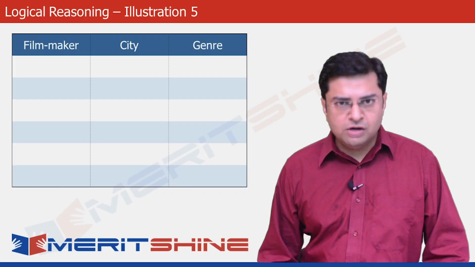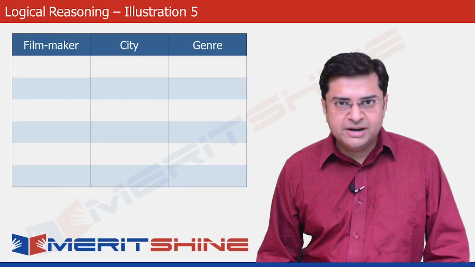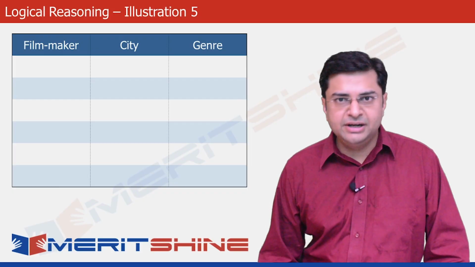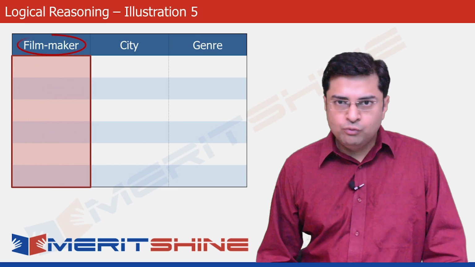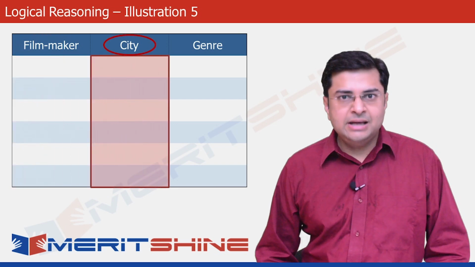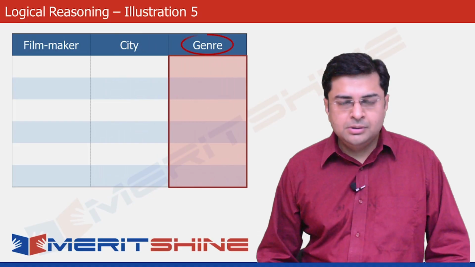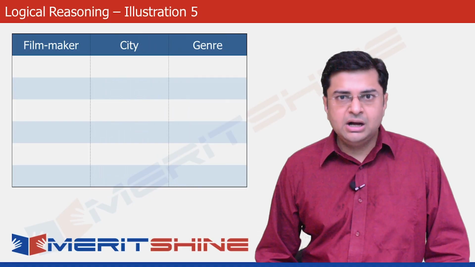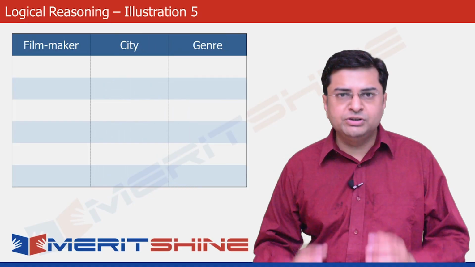Let's proceed with solving the problem now. We first make a table with 6 rows and 3 columns. The first column would have the names of the filmmakers, the second would contain the cities, and the third the genres.